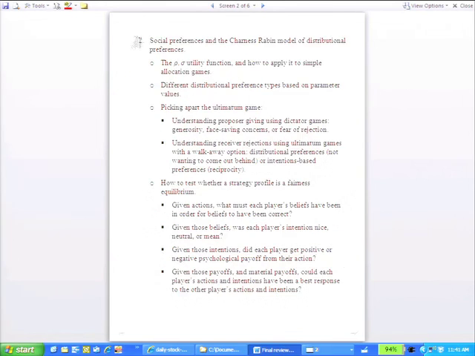Next big topic we talked about was social preferences, and the main mathematical model that we looked at was the Charness-Rabin model of distributional preferences. Distributional preferences is a subset of social preferences. Social preferences means any possible preferences you might have over how things get distributed, including not only the outcomes of the distribution, but also the process by which the distribution was reached. Distributional preferences is a major subset of that, which is simply how do you feel about the final outcomes, you versus others, whether you're ahead or behind, whether they get more than you, or whether you prefer perfect equality or whether you're just a rat bastard who always wants to sink his competition.